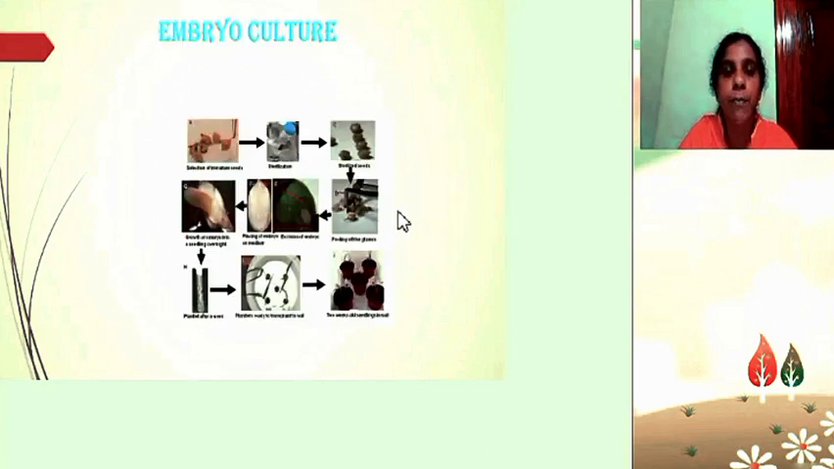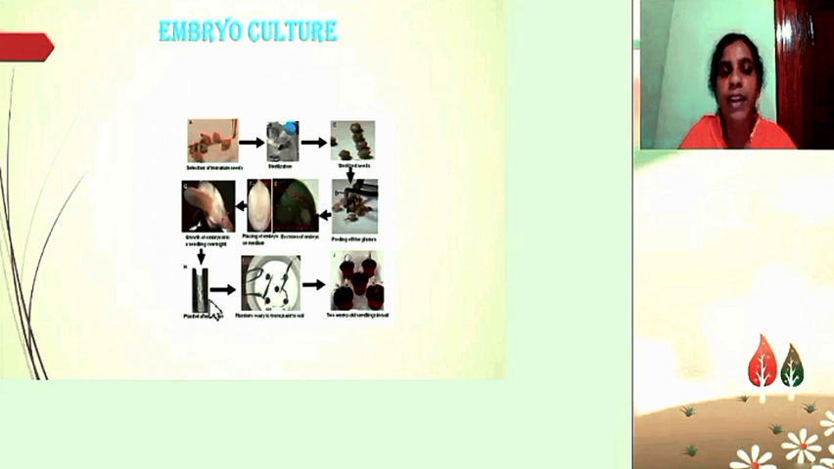This is the embryo culture. Immature seeds are selected and then the seeds are sterilized. The sterilized seeds are then peeled off to remove the glumes. Then from the seeds with glumes removed, the seeds are cut open and the embryo is excised, and this embryo is placed on the growth media, and from the embryo the plantlet arises.